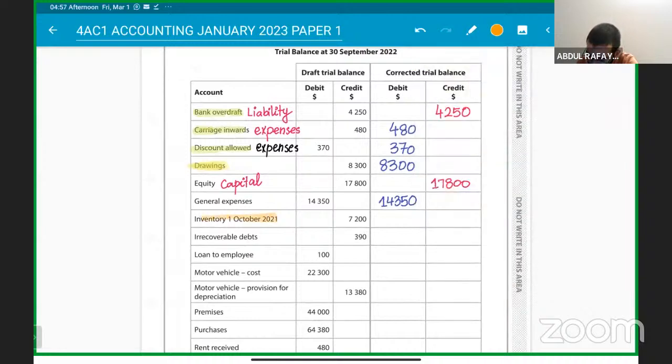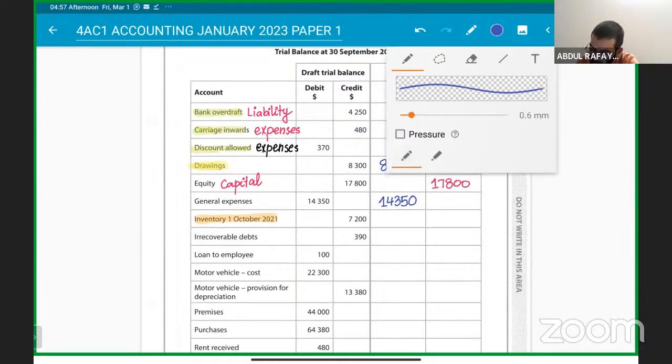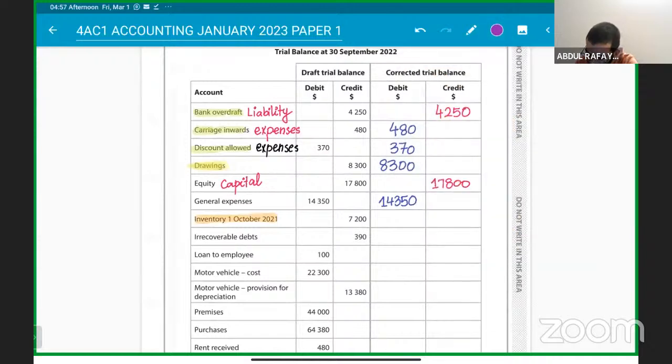That's our opening inventory at 1st October 2021. It is basically 7,200 on credit. We need to remember, sir, that inventory is always an asset. It's a current asset, and asset nature is on the debit side, sir. So you need to make sure that you change it from the credit side and place it on the debit side.